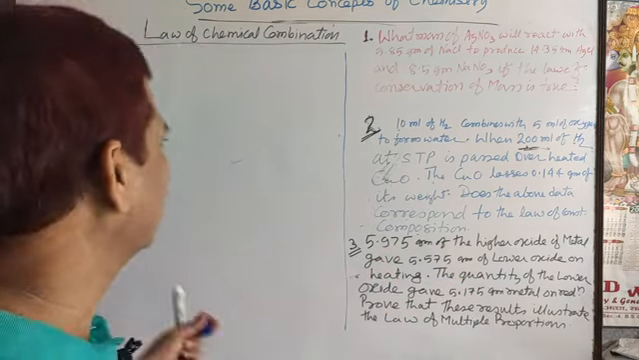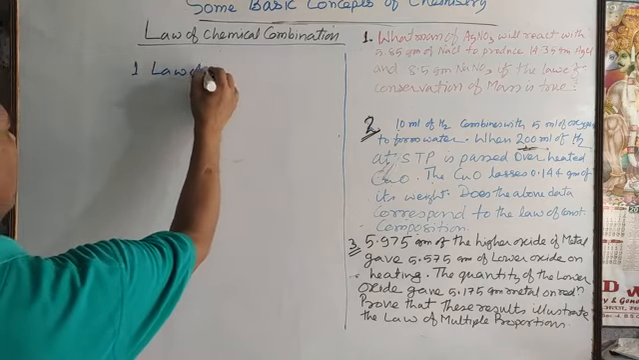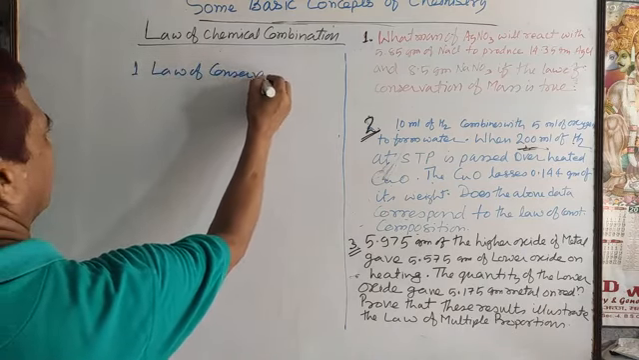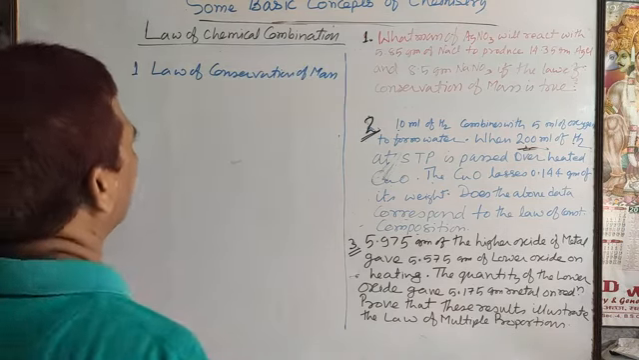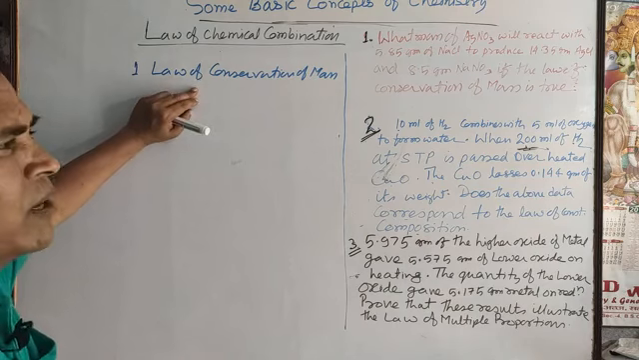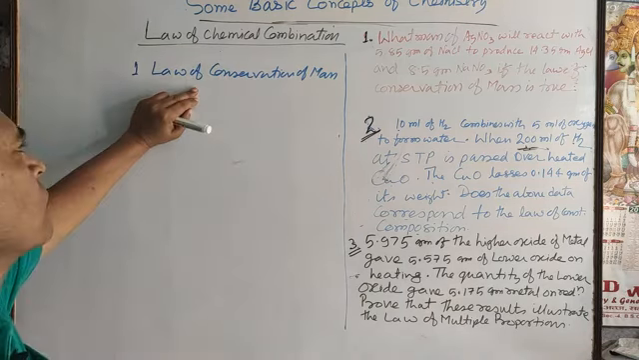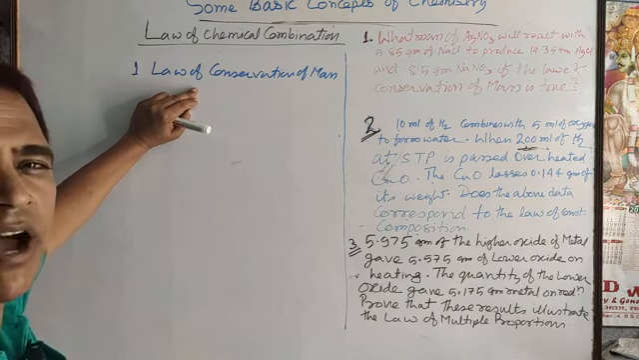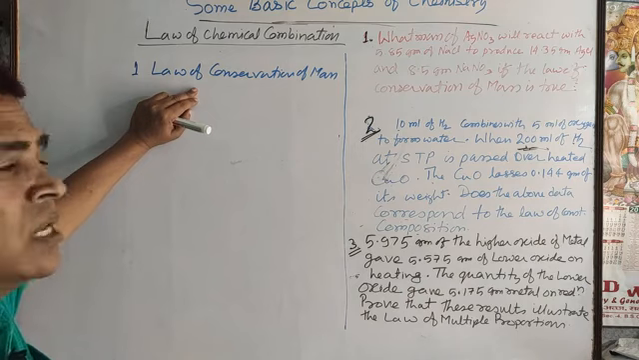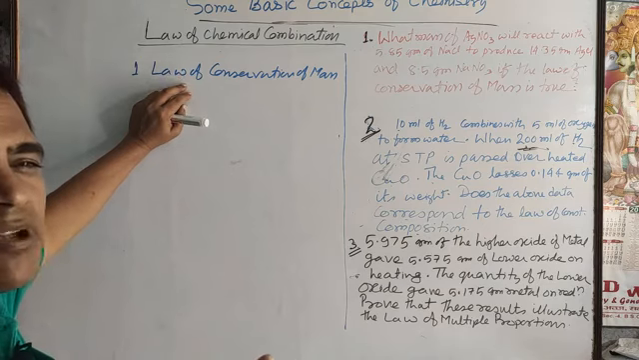Among that, here one is the law of conservation of mass. This law was stated by Lavoisier in 1789, and you also know Lavoisier is known as the father of modern chemistry. This law was stated by Lavoisier, and it is just like the law of conservation of energy.